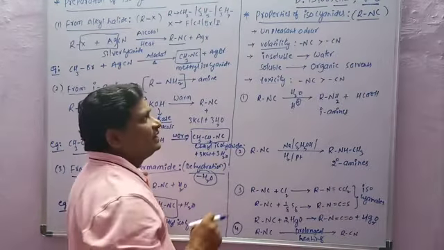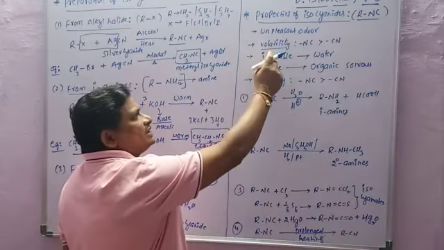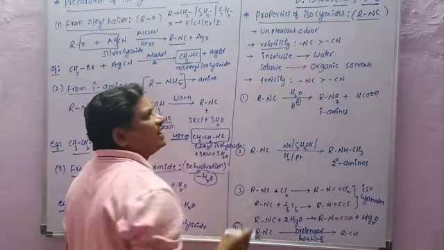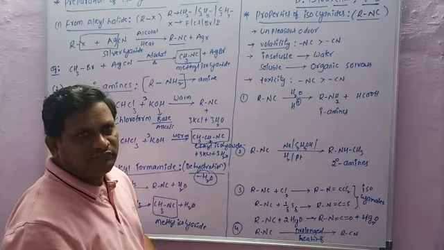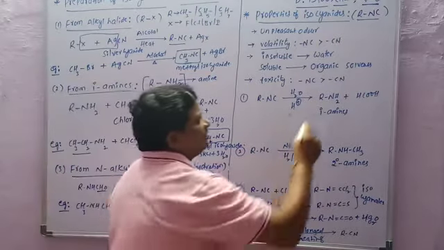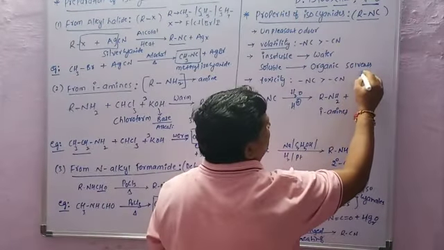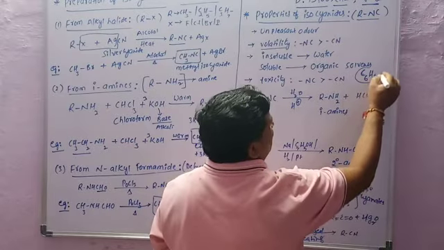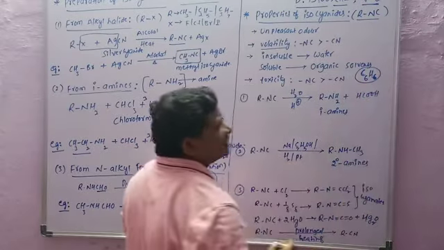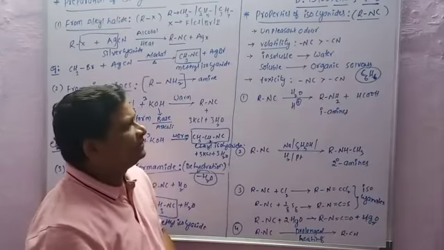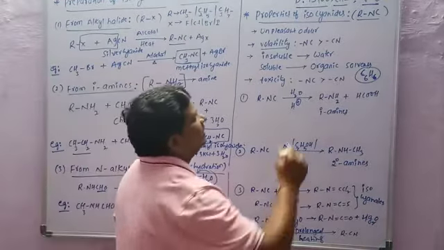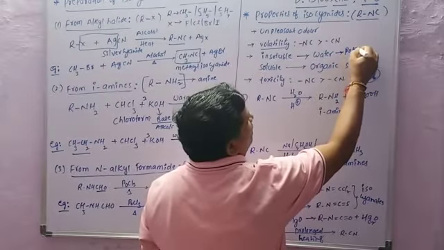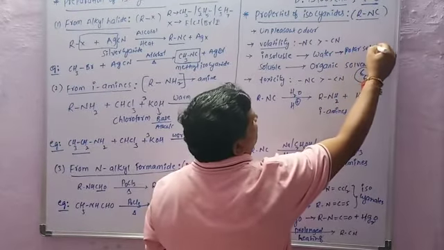Next, isocyanides are insoluble in water but soluble in organic solvents. For example, benzene, C6H6, is an organic solvent. It is a non-polar solvent, but water is a polar solvent.